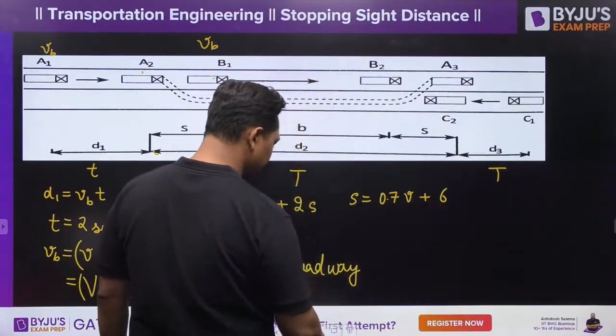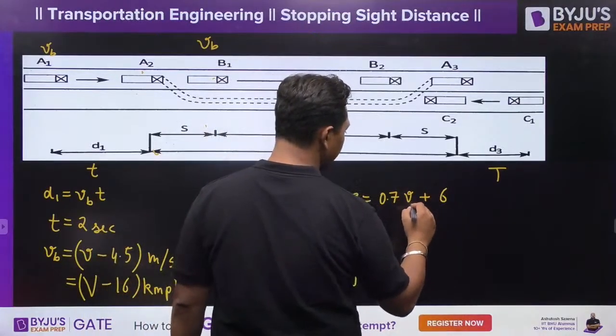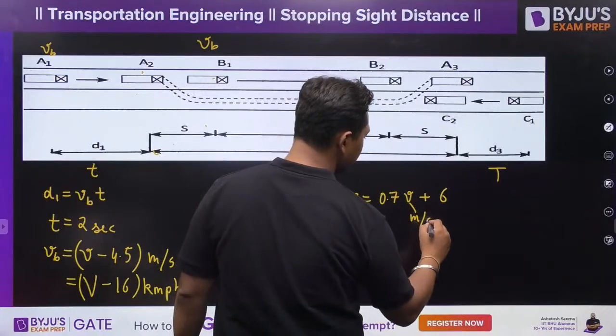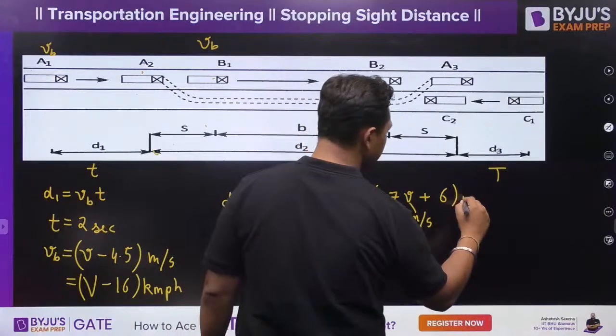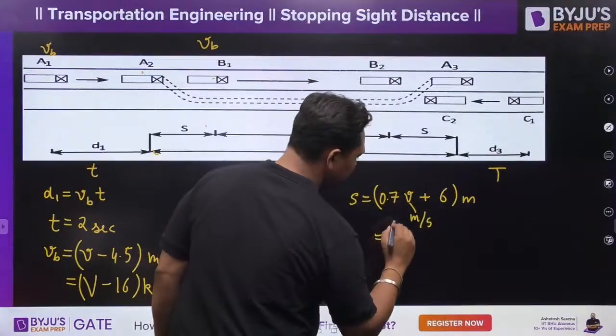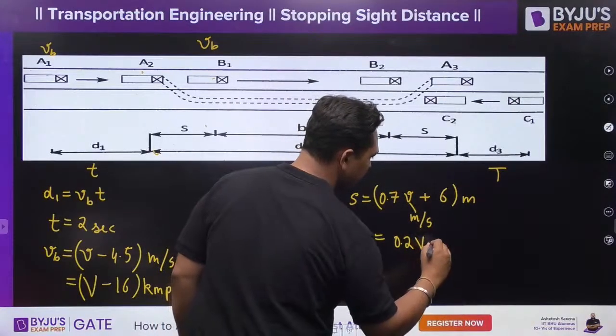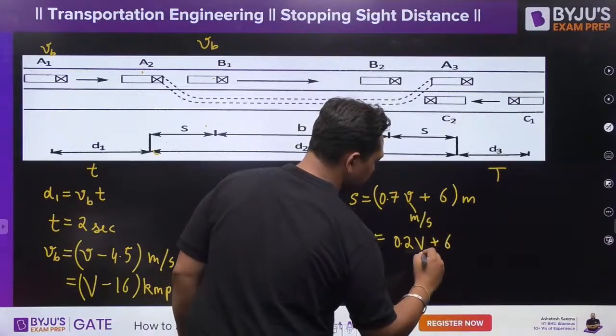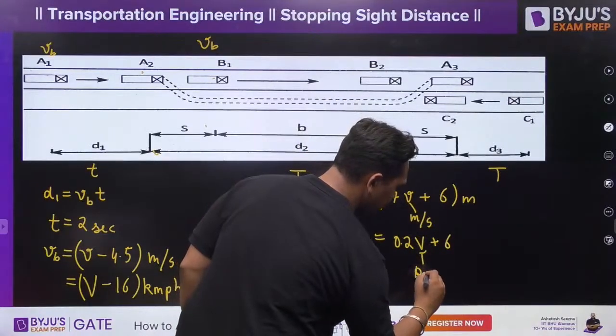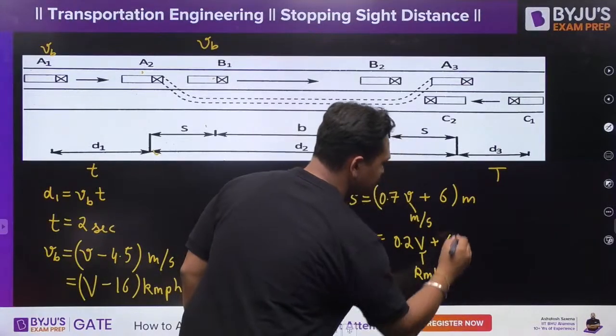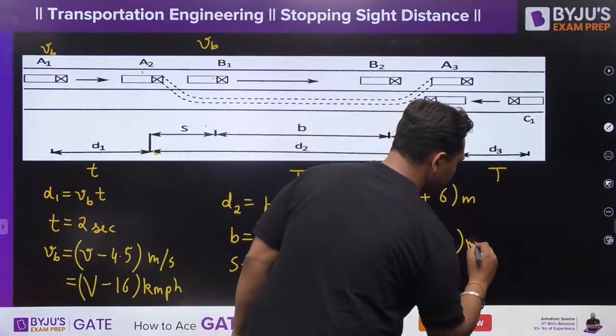This V is in meters per second, and this whole is in meters. And in kilometers per hour, it is 0.2 capital V plus 6, where V is in kilometers per hour and this is in meters only.